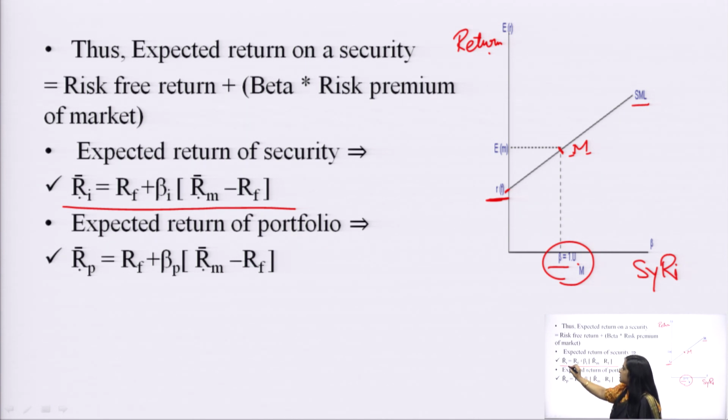And what is the relationship? It is equal to RF, where RF is the reward for waiting, plus the amount of risk, and the price of risk for any security.